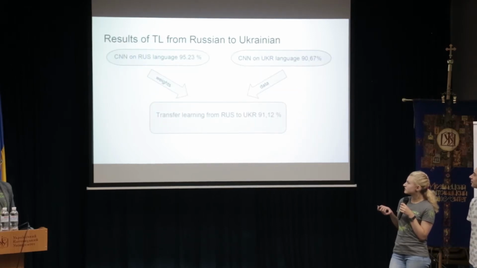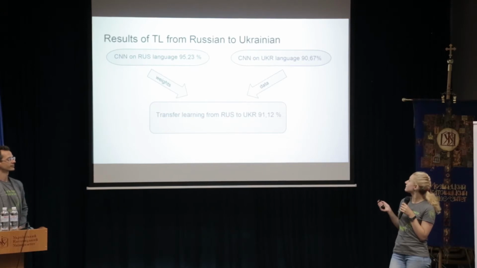So as you can see, first we trained the Russian model, then we initialized weights when we trained on the Ukrainian data set, and we had an F1 score of 90.67%, and now we have 91.12.